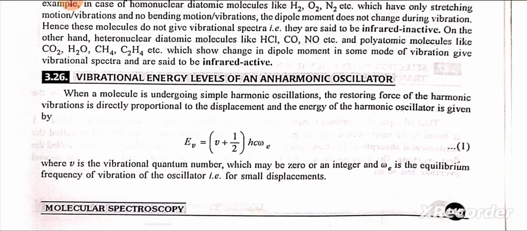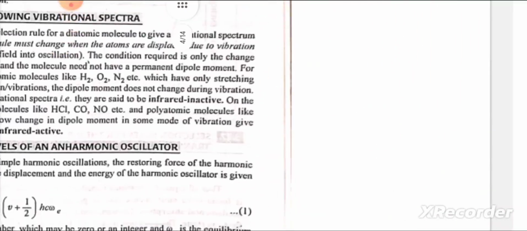Vibrational energy levels of an anharmonic oscillator. When a molecule is undergoing simple harmonic oscillation, the restoring force of the harmonic vibration is directly proportional to the displacement, and the energy of the harmonic oscillator is given by Ev is equal to (v plus 1 by 2) hc omega e, where v is the vibrational quantum number which may be 0 or an integer, and omega e is the equilibrium frequency of vibration of the oscillator, that is for small displacement.